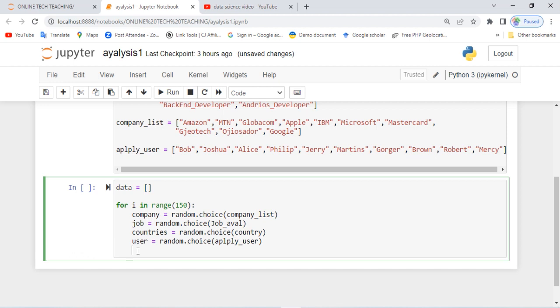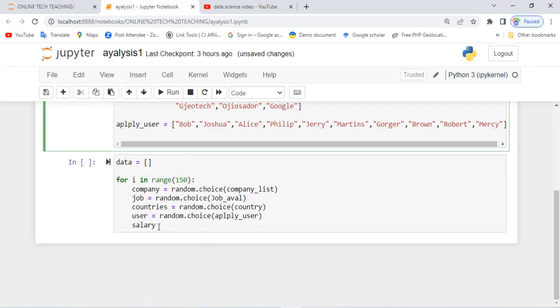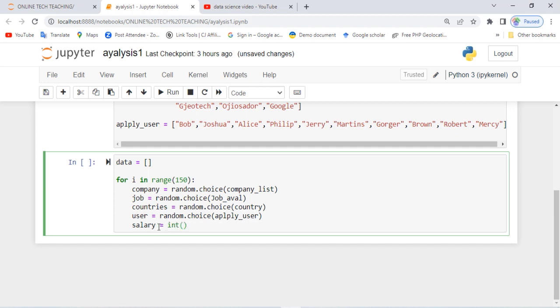Okay, now let's define their salary. Let's define a variable called salary. We can as well define it from the previous step, but we want to just do it here. Salary equals to, and we want it to display the salary as an integer, a whole number. So we say round, also round the number. Then we are going to use np, which is numpy that we have imported before now, random dot round. We should generate this salary at random.